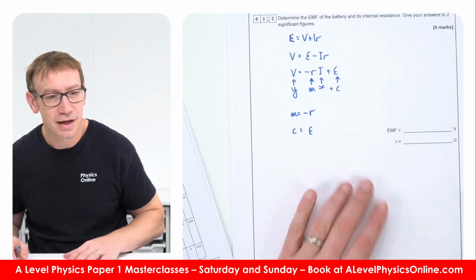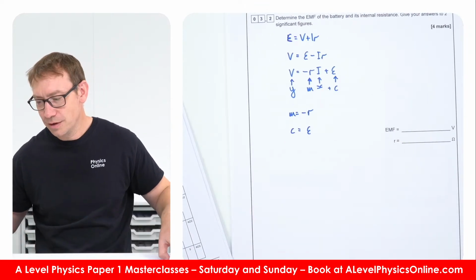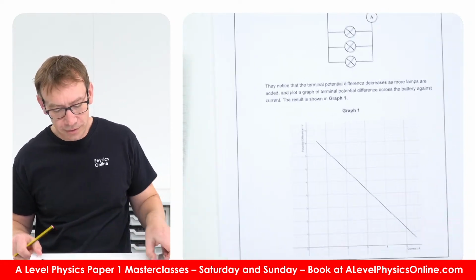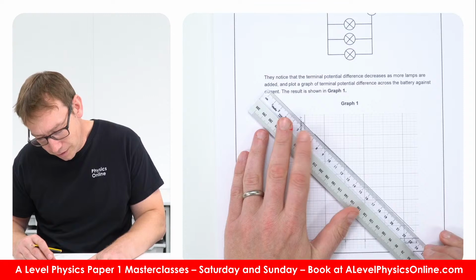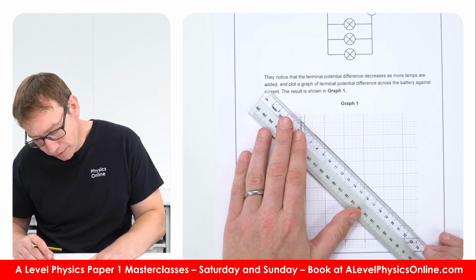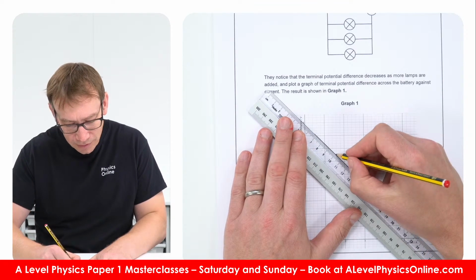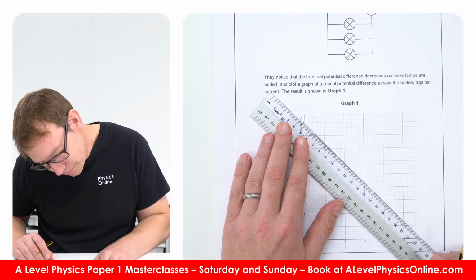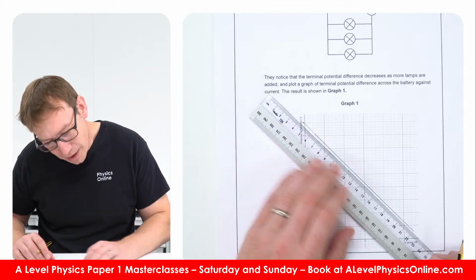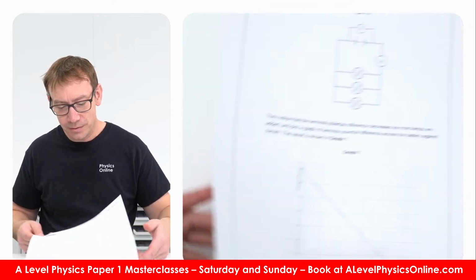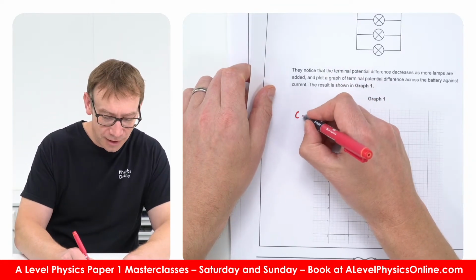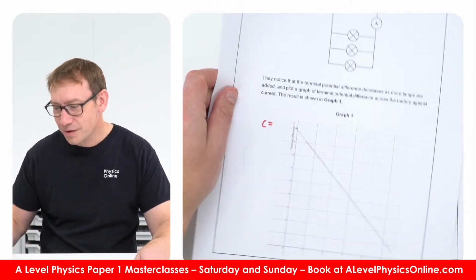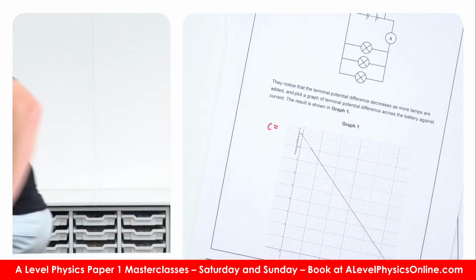So we can do that fairly quickly by looking at the graph. I'm going to extend the line back, and I think using a ruler and a pencil is definitely the best way of doing that. So I'm just going to take this line and go back, and I reckon, is that right? Yeah, I reckon for this, I would say that the y-intercept is about 9, well I don't know, this is the disadvantage, I just need to get a rubber.